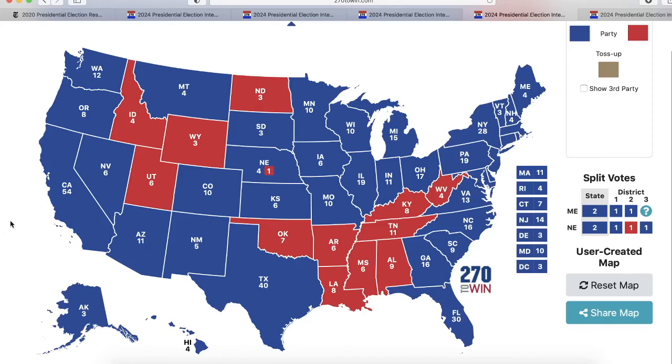The next map we're going to look at is if only women voted. So this election would be a landslide. The Democratic Party would receive 461 electoral votes to the Republican Party's 71 electoral votes. And one thing that I wanted to point out on this map is that Nebraska's 2nd district is a Republican district.